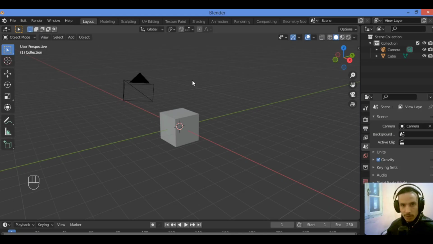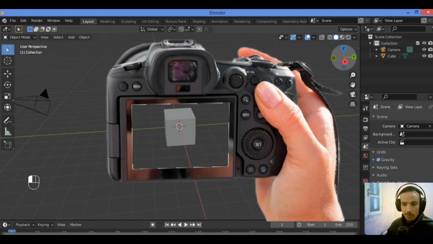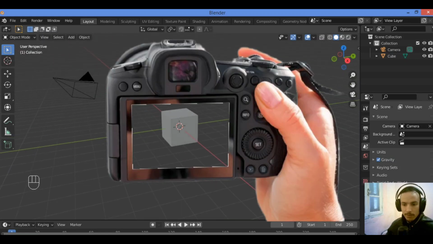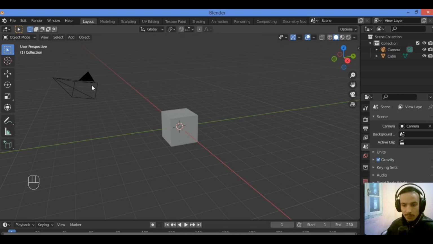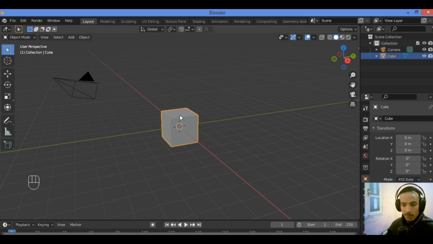In this tutorial I will show you how to change a camera during animation. So let's dive in depth. First things first, we have added the camera to the scene and we have this default cube.